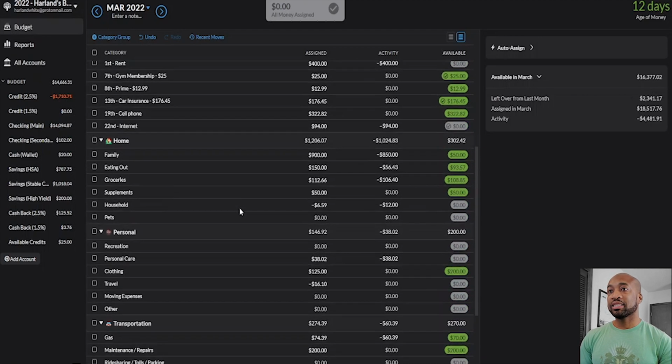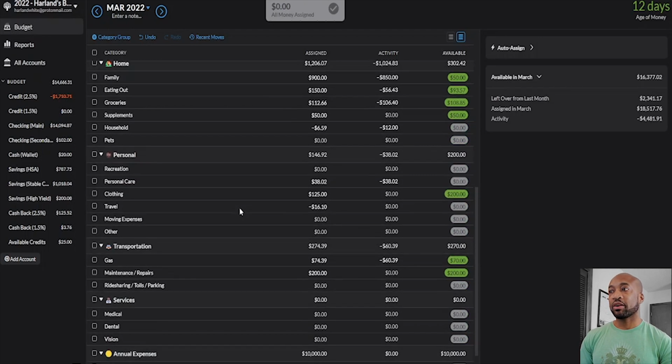And this is an area where I have not done a very good job. However, as an example, I've set aside money for maintenance and repairs under my transportation category, and I've set aside $200. Now, for many expenses or potential issues with my car, $200 is not going to be enough.